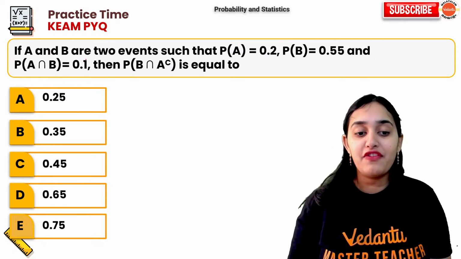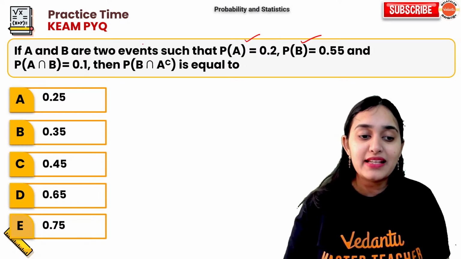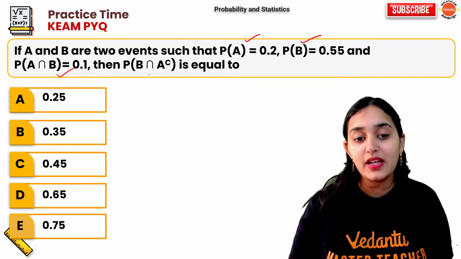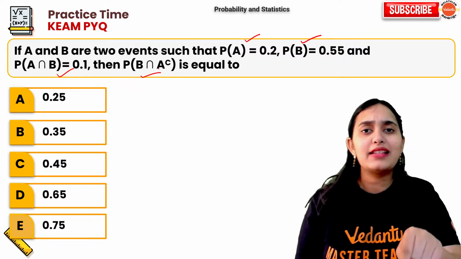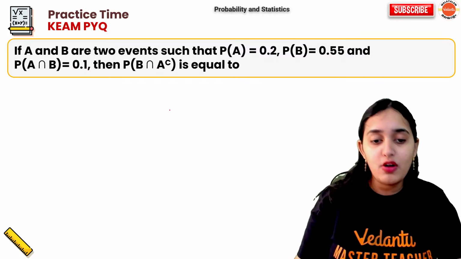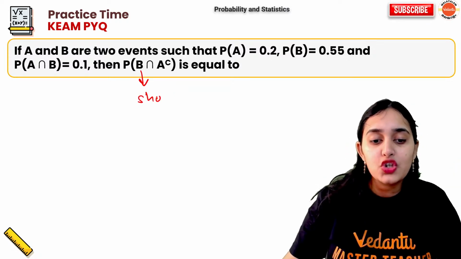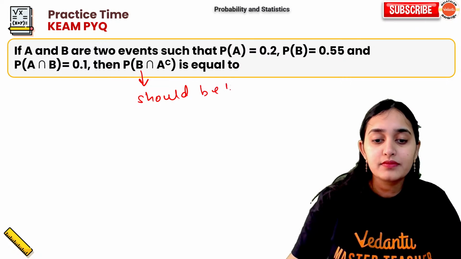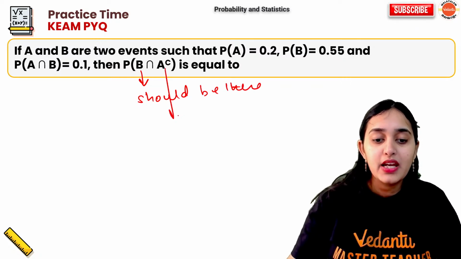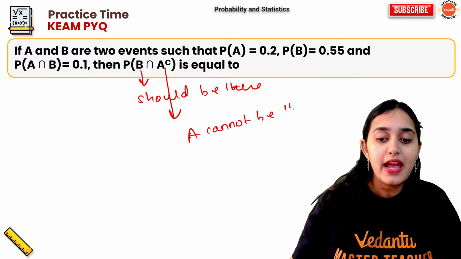Next question. If A and B are two events such that probability of A is given, probability of B is given, probability of A intersection B given, they are asking probability of B intersection A complement. Now what is B intersection A complement? It basically says that B should be there but A cannot be there at all.